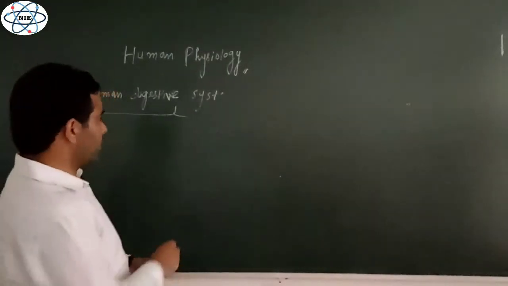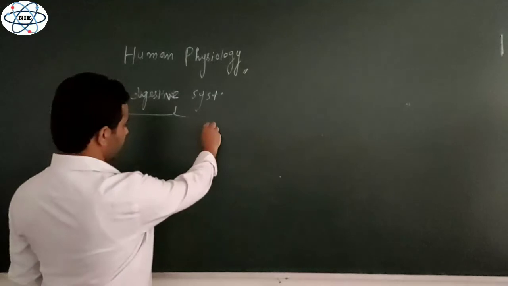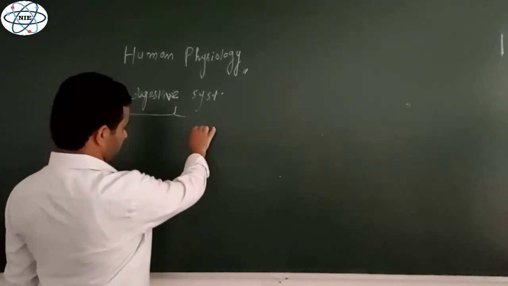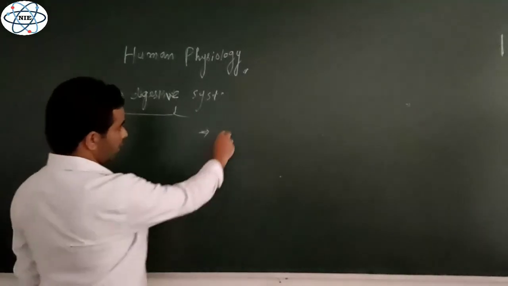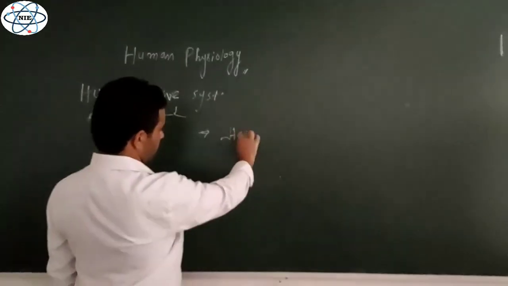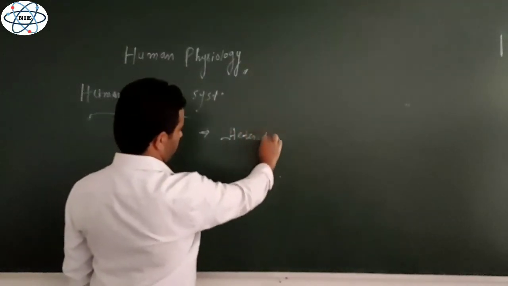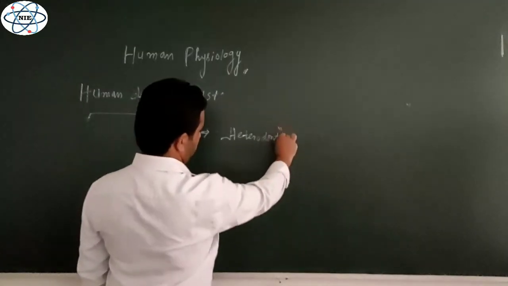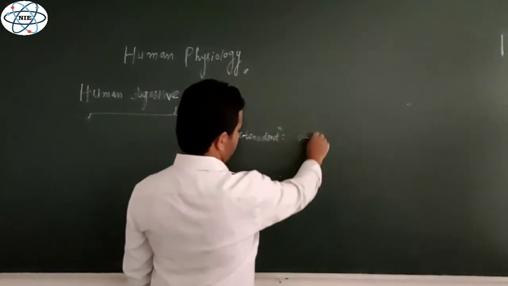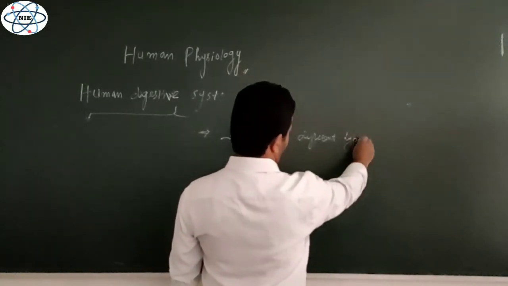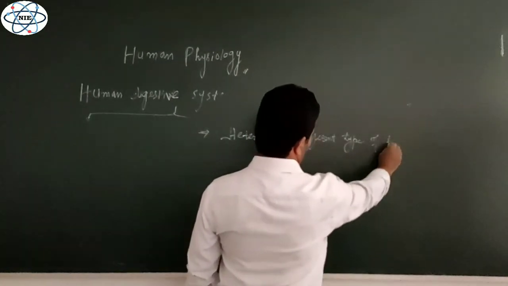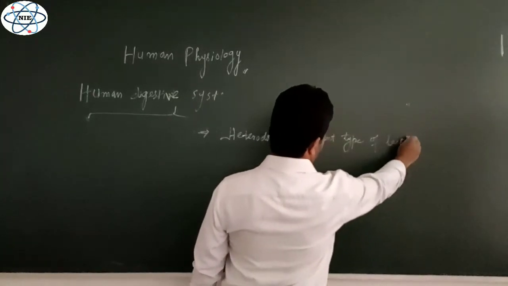Rather, there are different types of teeth, and this condition where different types of teeth are present in the oral cavity is known as heterodont. Heterodont. That means different types of teeth are present in the oral cavity.